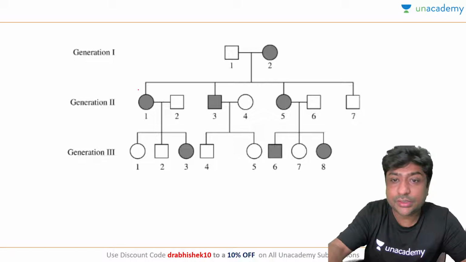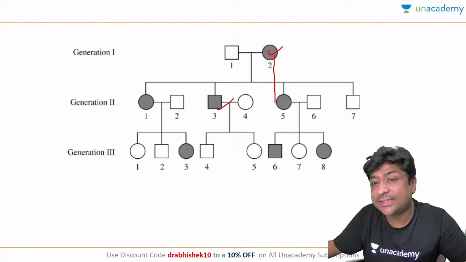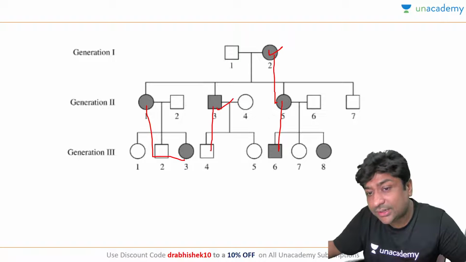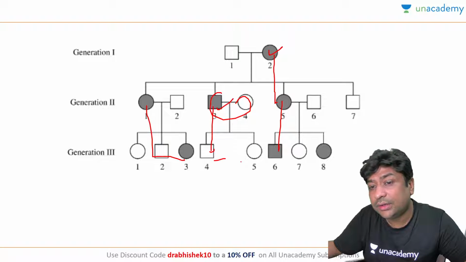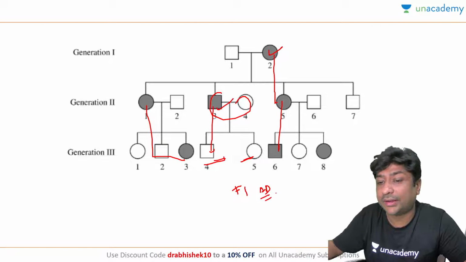But here, if you see, it is running through the generations. This is called an exact vertical transmission. Only in one generation, in this case, both the children are not affected, but in all the others the children are affected. So this is more of an autosomal dominant character.